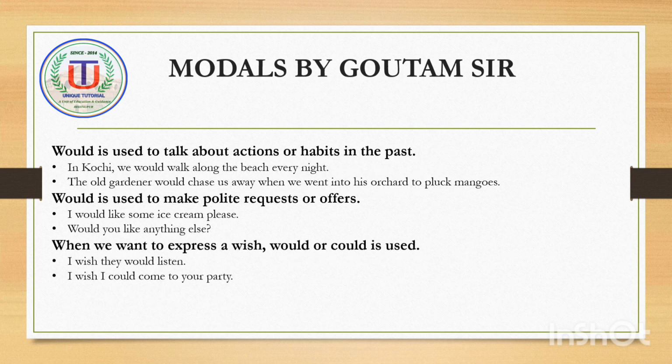Would is used to talk about actions or habits in the past. For example, in Kochi, we would walk along the beach every night. Second example, the old gardener would chase us away when we went into his orchard to pluck mangoes. Would is used to make a polite request or offer. For example, I would like some ice cream, please. Would you like anything else?